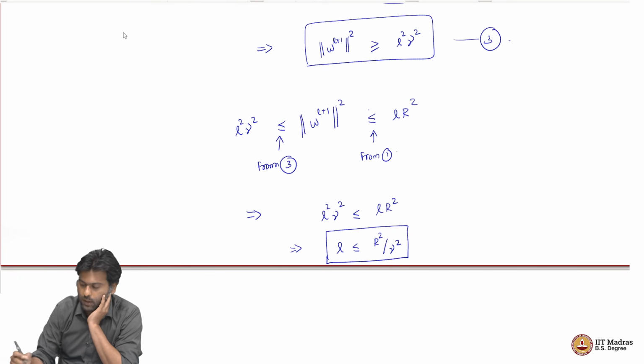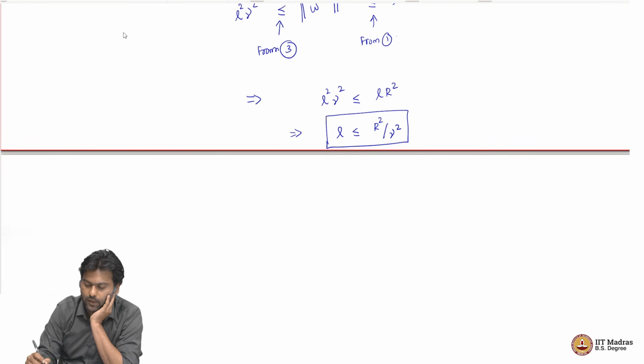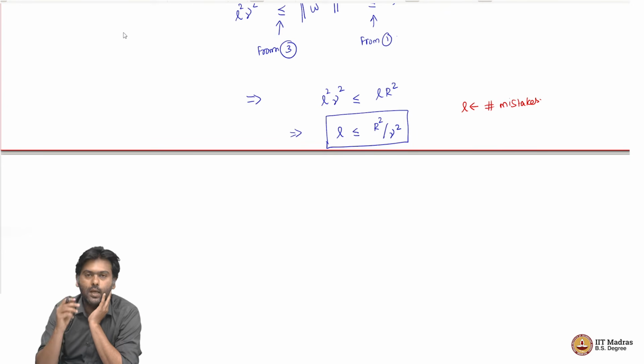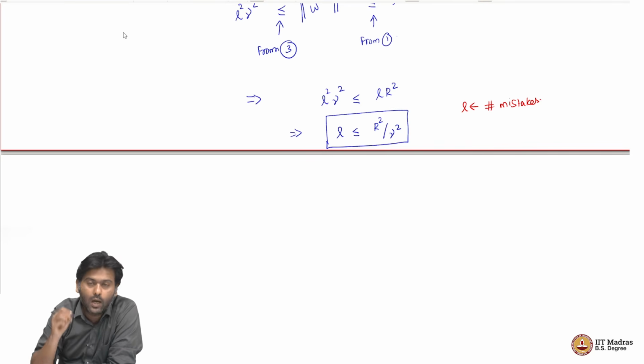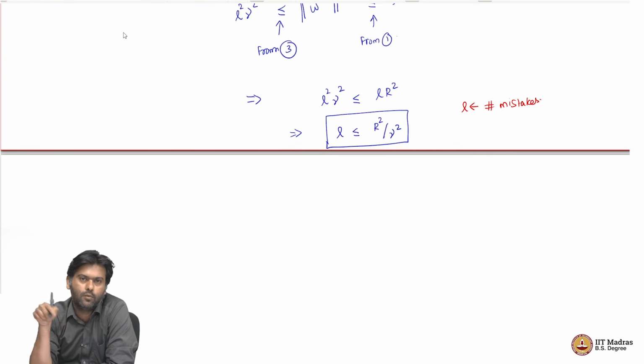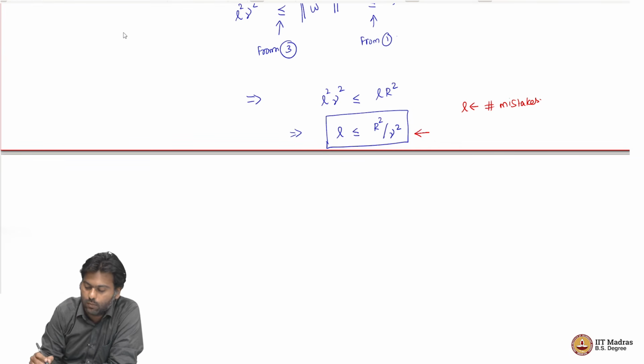Now, this means what, right. So, this is telling us what L is. L is the number of mistakes that we make in our algorithm, and now we are saying that this number of mistakes is bounded by a term which is R squared by gamma squared, where R is the radius of our data, and gamma is the margin of the optimal separator, right. So, this bound is what is called the radius margin bound.